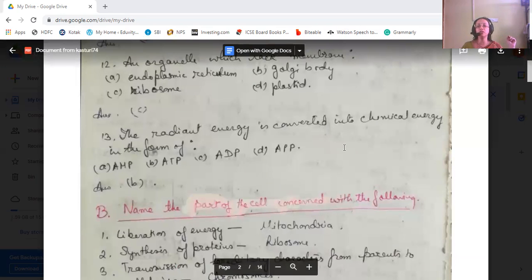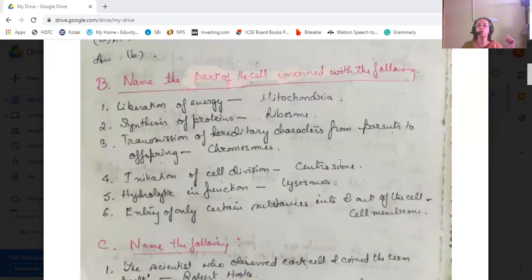Now, next question: name the part of the cell which is concerned with the following. Liberation of energy, it's mitochondria. Synthesis of protein is ribosomes. Transmission of hereditary characters from the parents to the offspring, it's the chromosomes. Initiation of cell division is centrosome. Hydrolytic in function, it's lysosome. Entry of only certain substances in and out of the cell is the cell membrane.